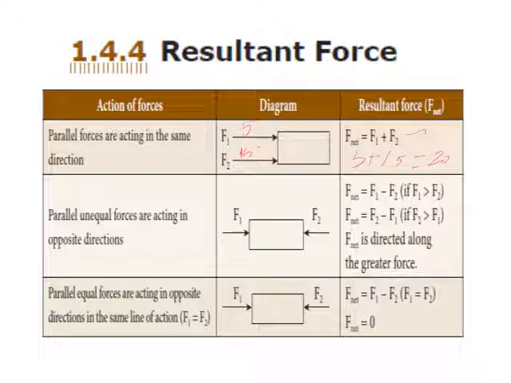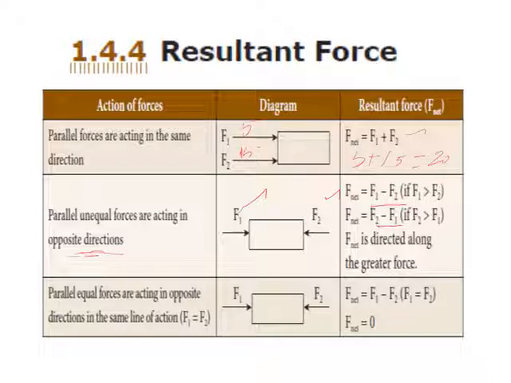Right. Suppose these two forces are acting in the opposite direction. Here F1 and F2 are both acting in opposite directions. Here a condition is given: F1 minus F2 and F2 minus F1. It means if two forces are acting in the opposite direction, the resultant force is equal to the difference between the two forces. Now a question arises: sir, do we subtract F2 from F1 or F1 from F2? No confusion.